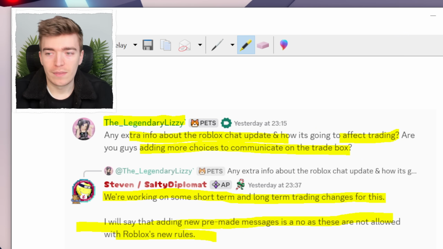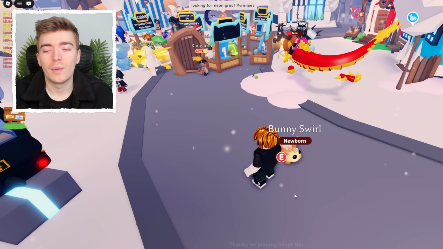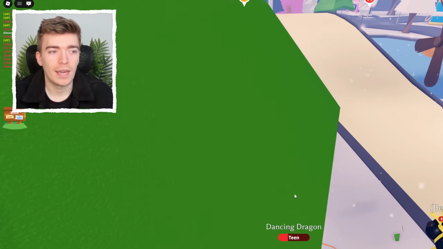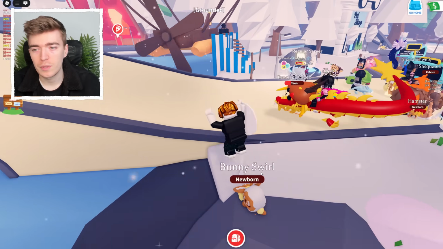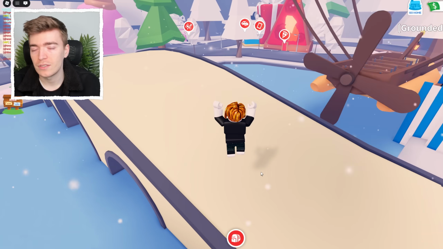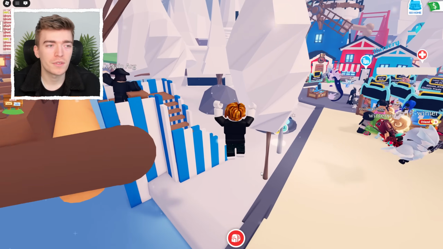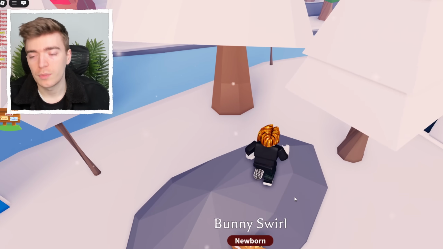Now, what does this mean? This means if you join an Adopt Me server, it will theoretically put you in the same age category of people who are of basically a similar age. So if you're 15, you'll be put in a server full of 15-year-olds, which means theoretically you might not notice too much difference in trading, because most of the time when you trade someone, you will be the same age, meaning you can communicate with them.